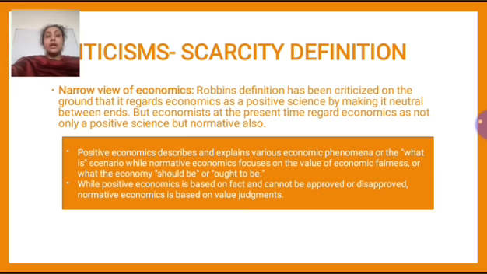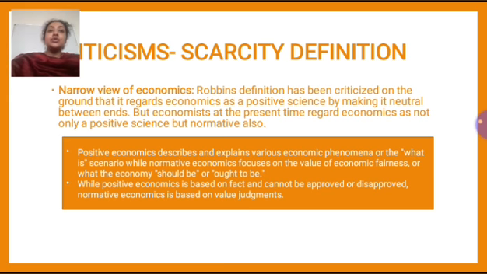Now here you have to understand the difference between positive science and normative science, and after that you'll be able to understand this point very clearly. So, when we talk about positive science, it describes and explains various economic phenomenon or the what is scenario. Now, what does it mean? In case of positive economics, it states the fact. Okay, it is more objective and it states something which cannot be approved or disapproved. Okay, because it is stating what is the actual scenario and what is the fact.